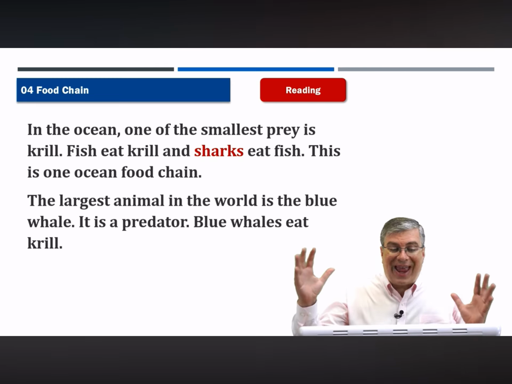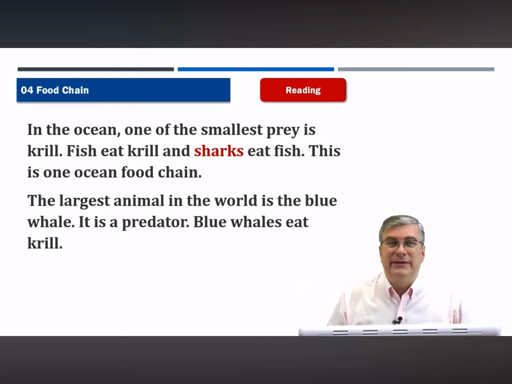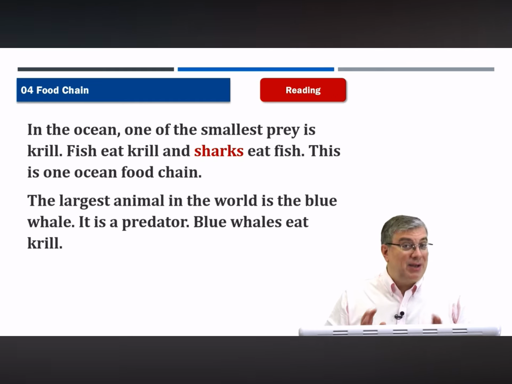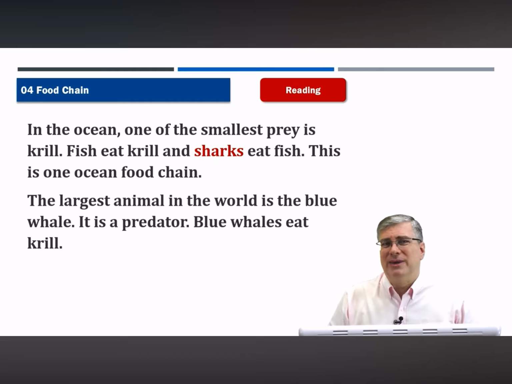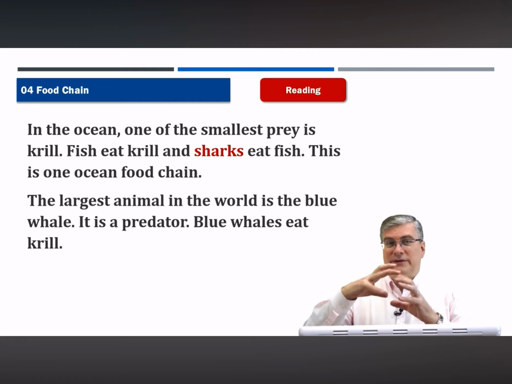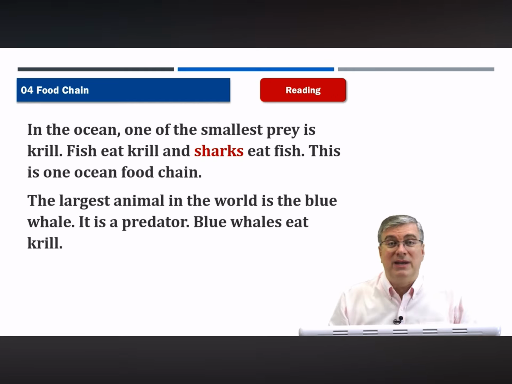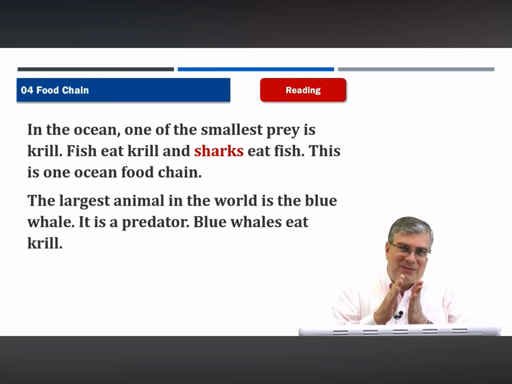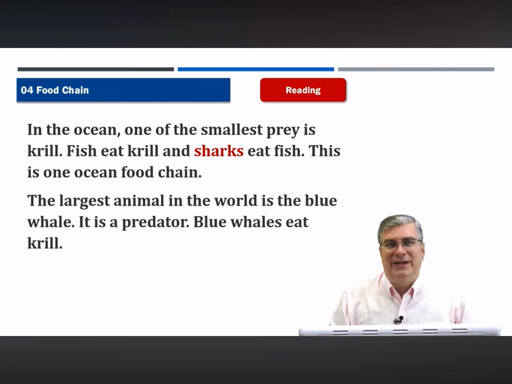The largest animal in the world is the blue whale. It is a predator. Blue whales eat krill. They also eat plankton. I think it's more common that they eat plankton, but anyway, they might eat krill as well if the krill is up off the bottom of the ocean. So, blue whales eat krill. It's interesting. The largest animal in the world eats the smallest animals in the world.